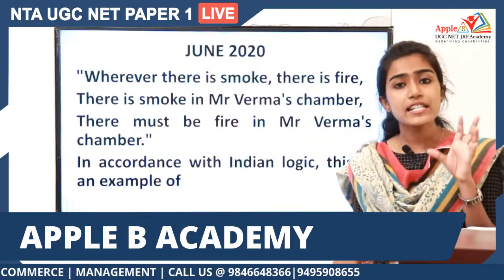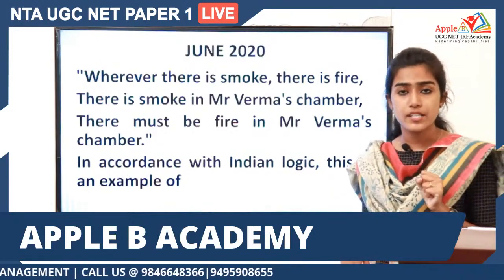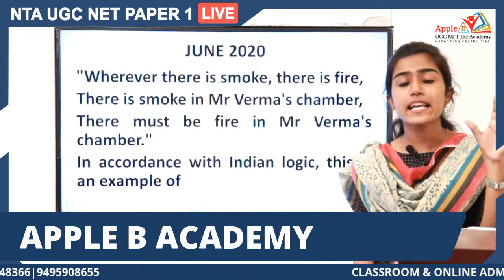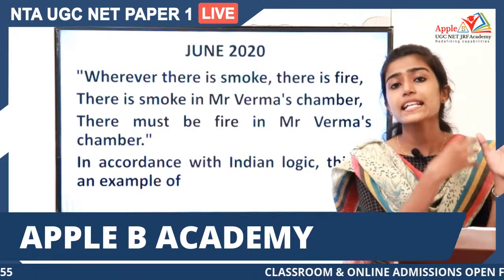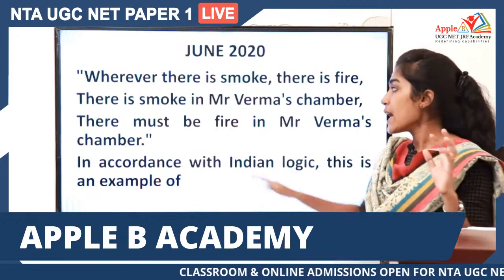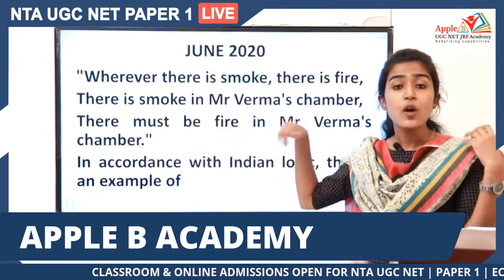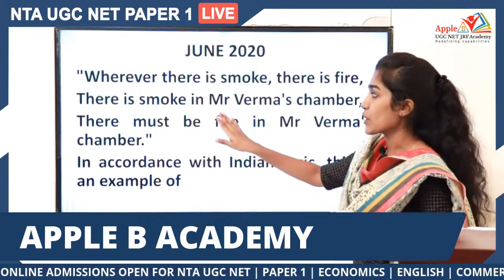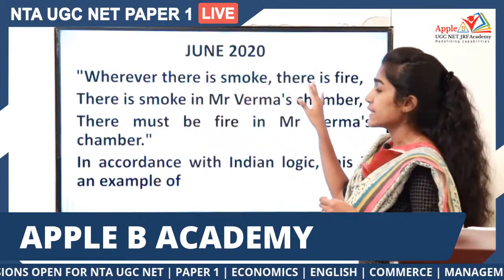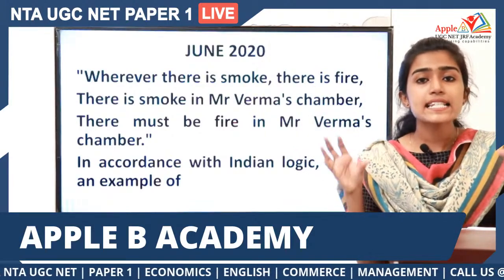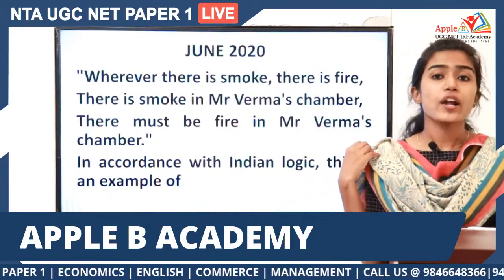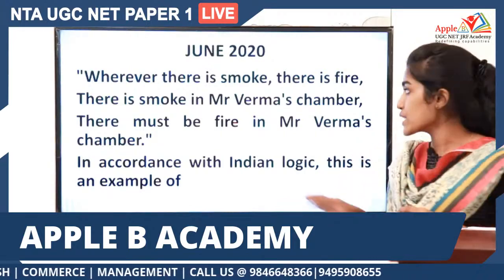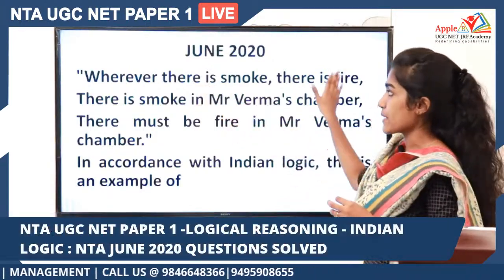So you haven't seen fire coming from Mr. Verma's chamber, you're just seeing smoke coming out of it, but just by seeing that smoke, you're inferring that there is a presence of fire. Why are you coming to that kind of an inference? That is because wherever there is smoke, there is fire. So there is a universal, or an invariable concomitance or relationship between smoke and fire. That is what this statement says.